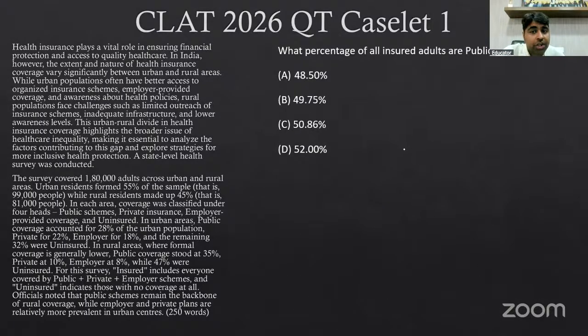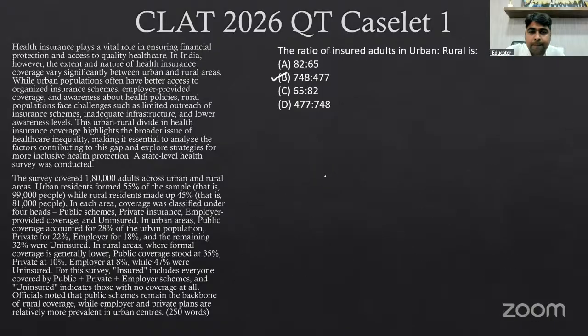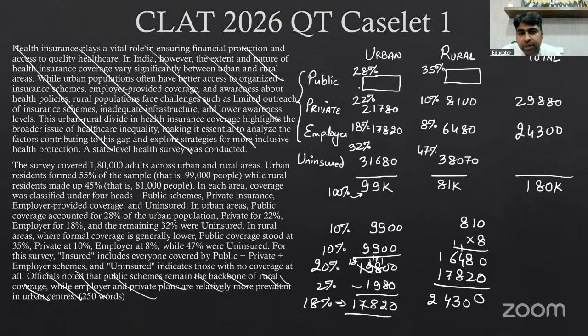What percentage of all insured adults are publicly insured? Okay. So what was the total number of insured adults? Insured adults happens to be how much? Okay, let's find out the 28% value also.